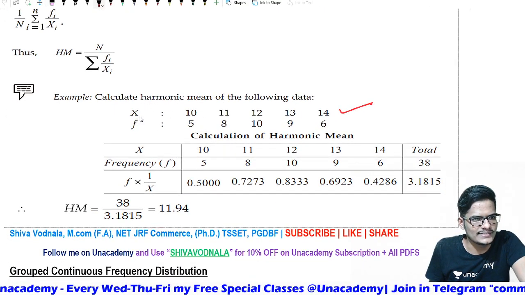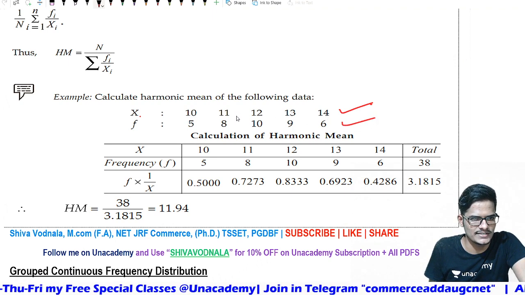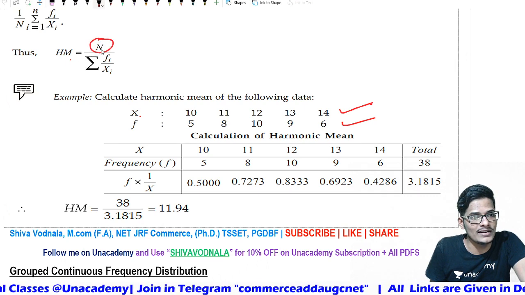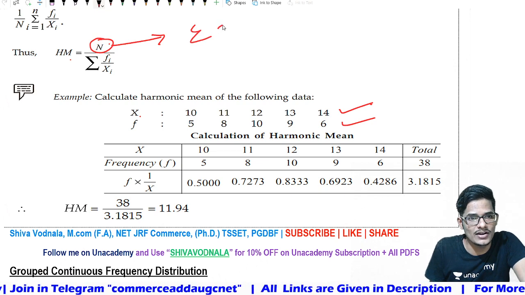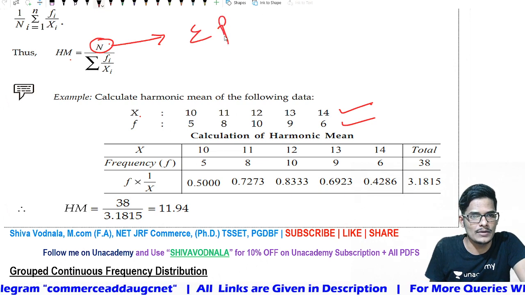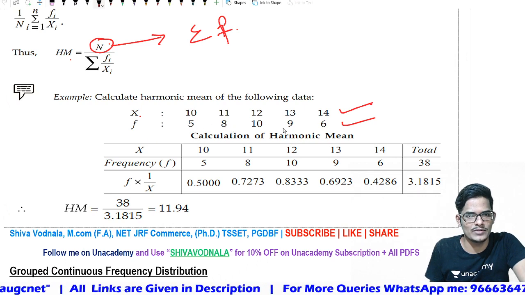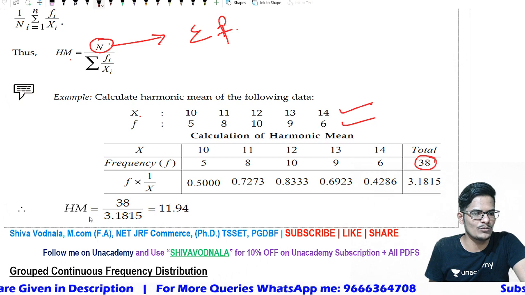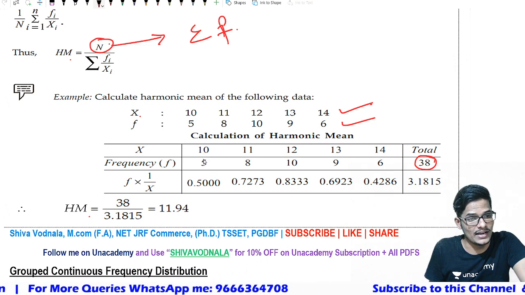Observations are given, that is x, and frequency. Frequency is nothing but repetition. N for the harmonic mean is the summation of the frequency. So summation of frequency 5 plus 8 plus 10 plus 9 plus 6 is equal to 38, which is the n. So harmonic mean is equal to 38 divided by the summation of 1 divided by f divided by x.